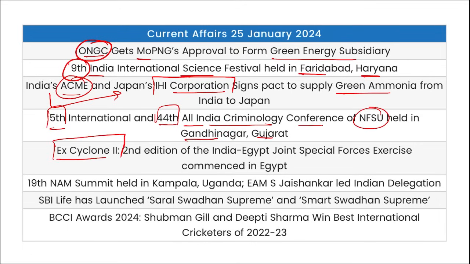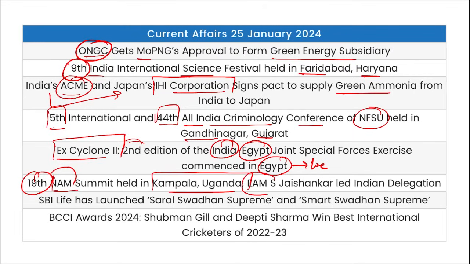Then exercise Cyclone. This was the second edition held between India and Egypt. And where was this held? Location also Egypt. Then 19th edition of NAM Summit held in Kampala, Uganda. The Indian delegation was led here by our External Affairs Minister Dr. S. Jaishankar. And this summit is held every 3 years. Then SBI Life has launched Saral Swadhan Supreme and Smart Swadhan Supreme.